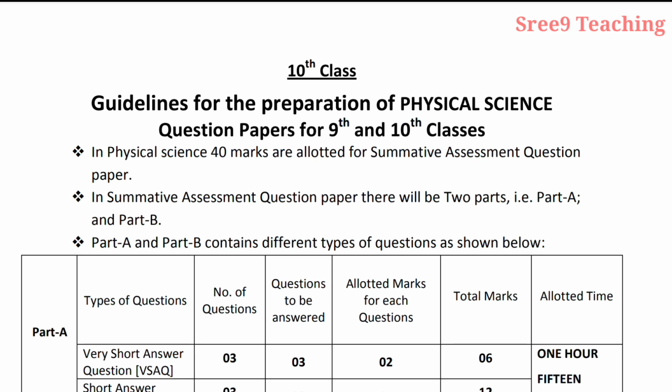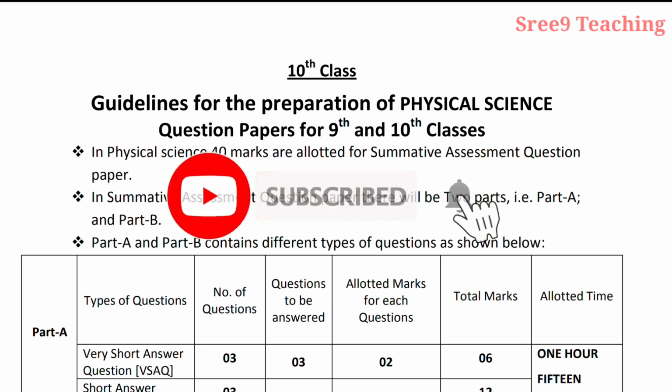So here you should be very careful that in the general science paper you will be having 3 hours time, and in that 1.5 hour will be physical science, that is part 1, and the remaining 1.5 hour will be biological science. So together you have to write: first 1.5 hour you have to write the physical science paper.